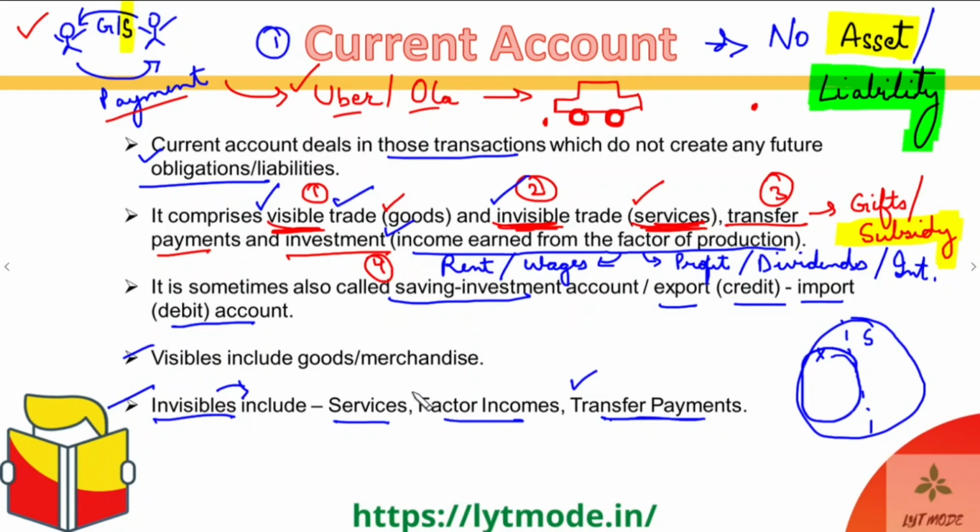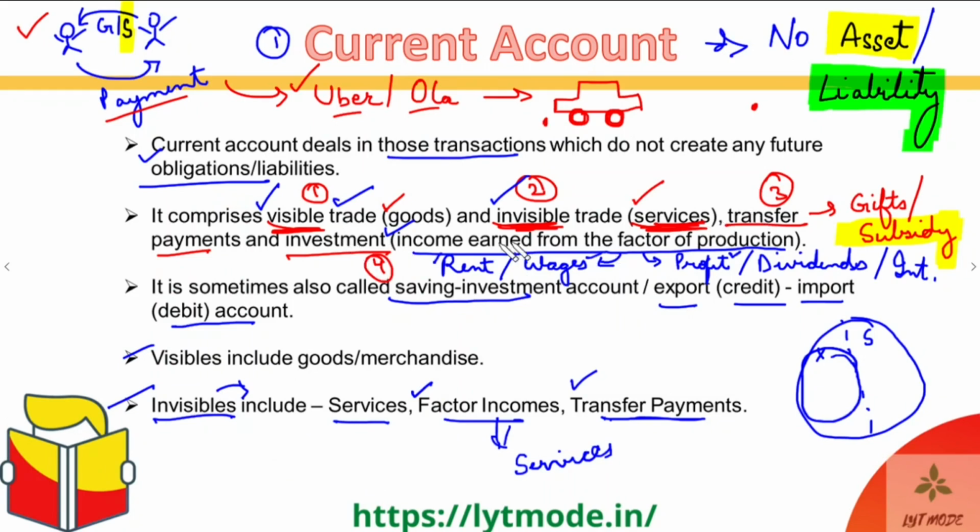And then factor incomes again are something where no good is directly associated, because if you're getting a factor income, it's most probably for a service, like labor, or land which you gave, or entrepreneurship, or any kind of investment. All of these factor incomes fall under the category of services mostly, and services are a part of the invisible trade. So the factor incomes can also be calculated in invisibles only, and the transfer payments also can be put under them.